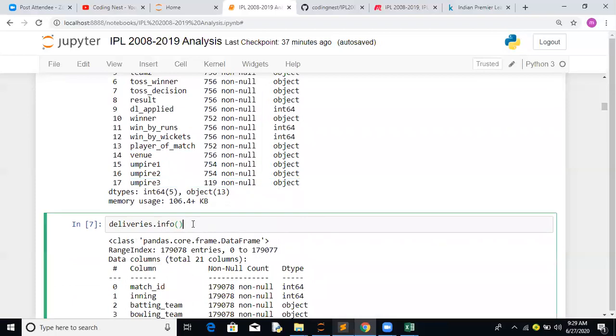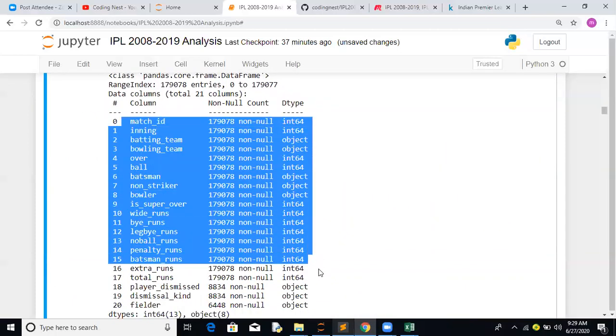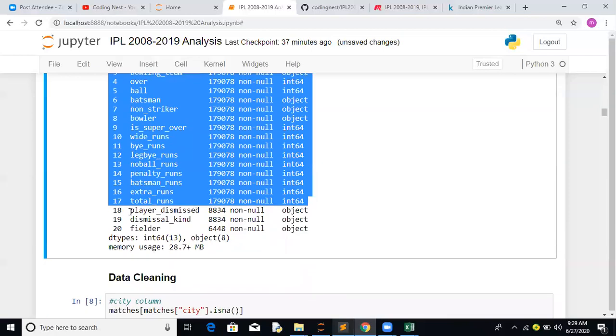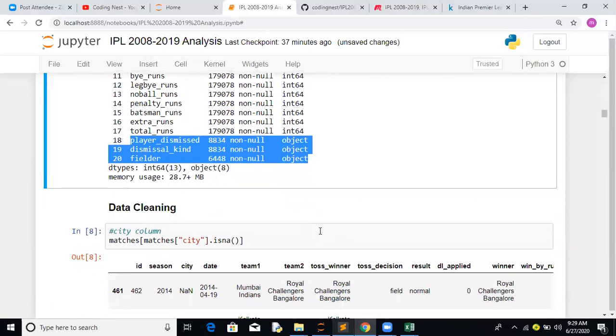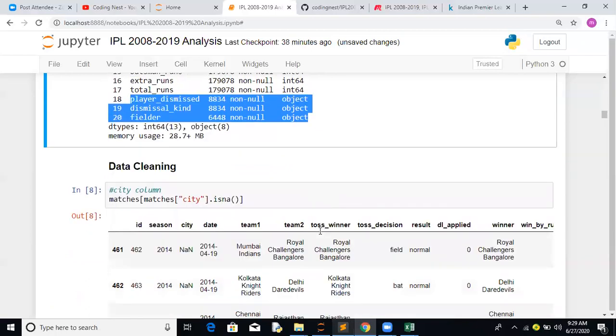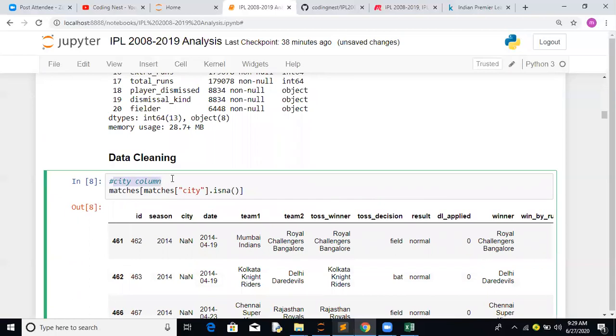Let's see the deliveries.csv file. Here it looks like all the data is available, and this is acceptable. There are many entries missing for player dismissed, dismissal kind, and fielder. So that's how we have done this. Now let's move to the data cleaning activity. Data cleaning is very important, both from a visualization perspective and for your modeling part. Let's try this. We first check the city column for any missing fields.